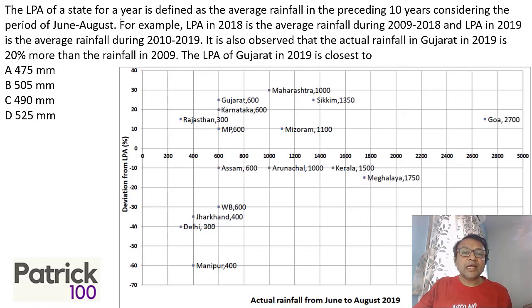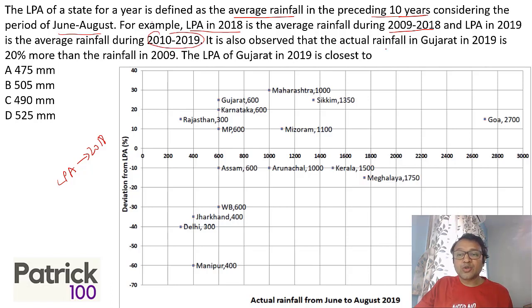The LPA of a state in a year is defined as the average rainfall of the preceding 10 years, considering the period June to August. For example, LPA for 2018 is the average of 2009 to 18. Remember, what we are given out here is all based on LPA of 2018. For 2019 it is 2010 to 19.